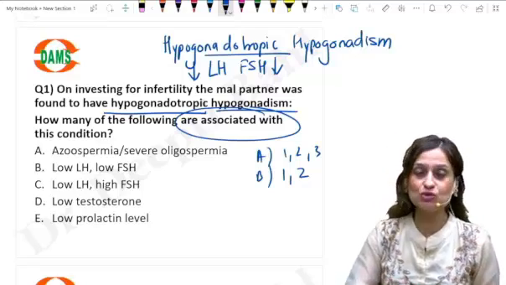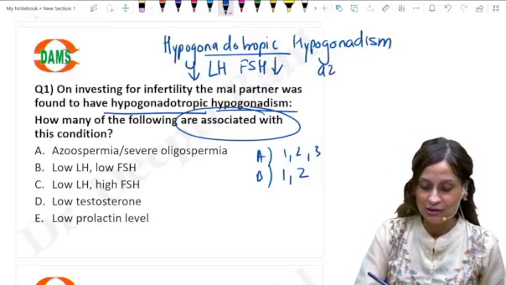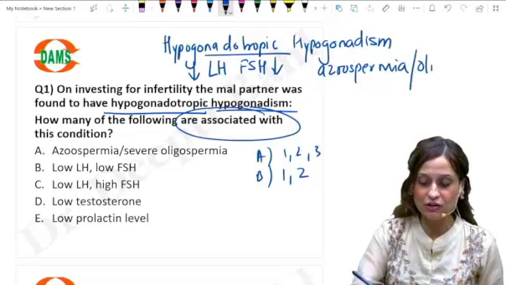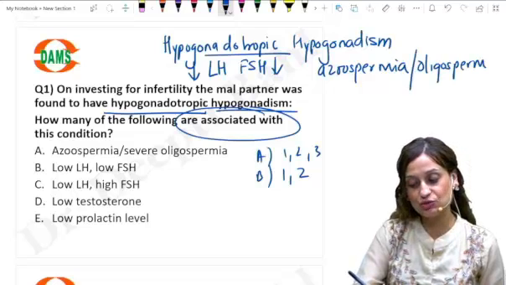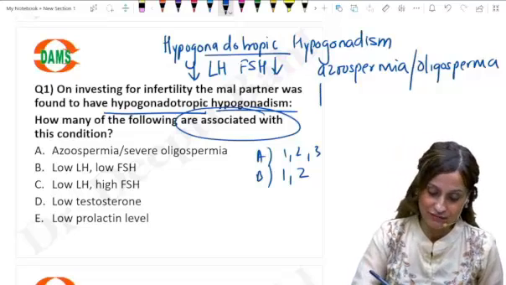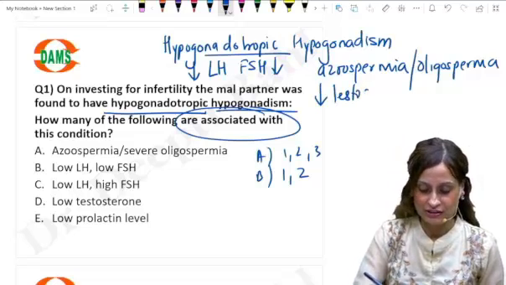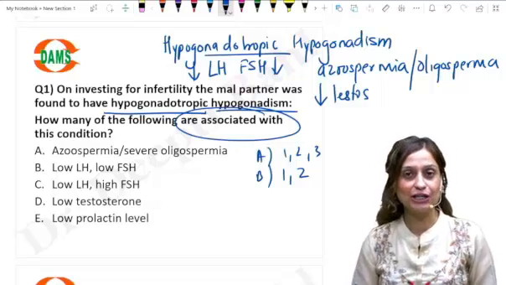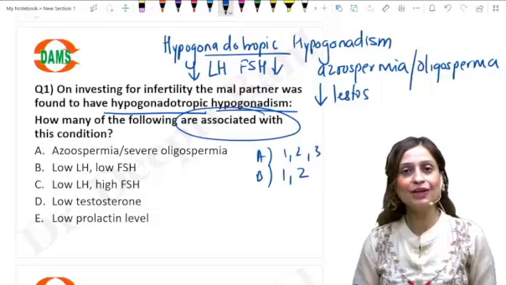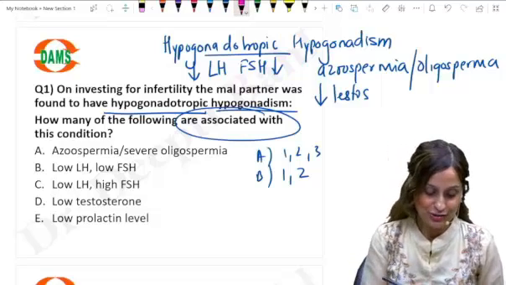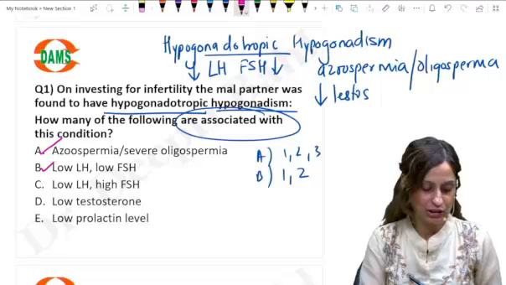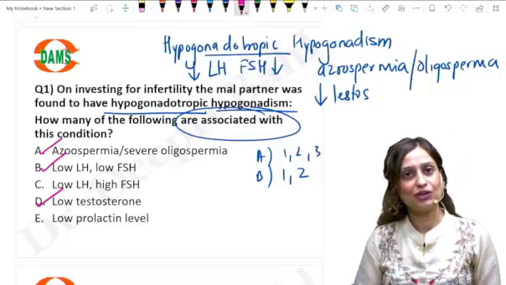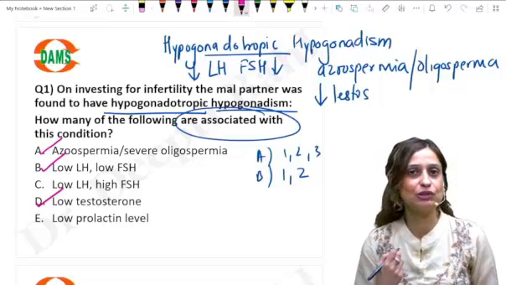Which means what else will you see? You can see azoospermia, or you can see severe oligospermia. So that is also going to be seen. And as I said, there will be low levels of testosterone. So all these are associated when you talk about hypogonadotropic hypogonadism. Also, please remember, here you will include azoospermia, you will include low LH, low FSH, you will include low testosterone levels. Yes, so those would be the ones that will be included.